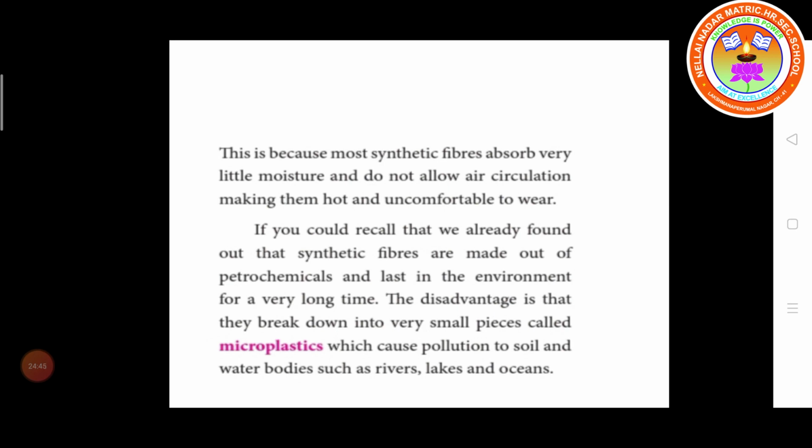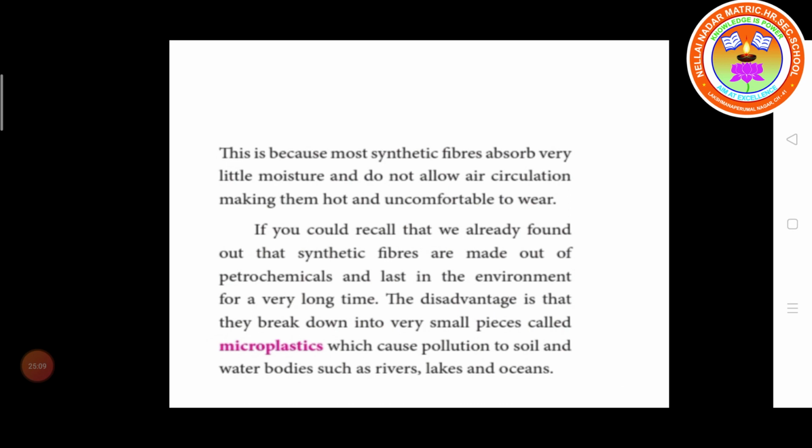So if you recall, we already found out that synthetic fibers are made up of petrochemicals and are lost in the environment for a very long time. The disadvantage is that they break down into very small pieces called microplastics.